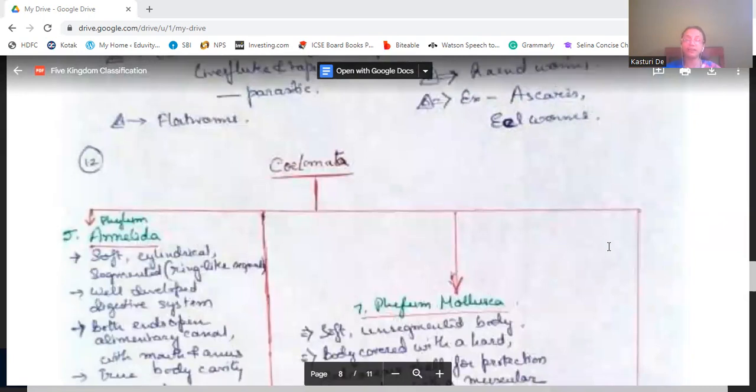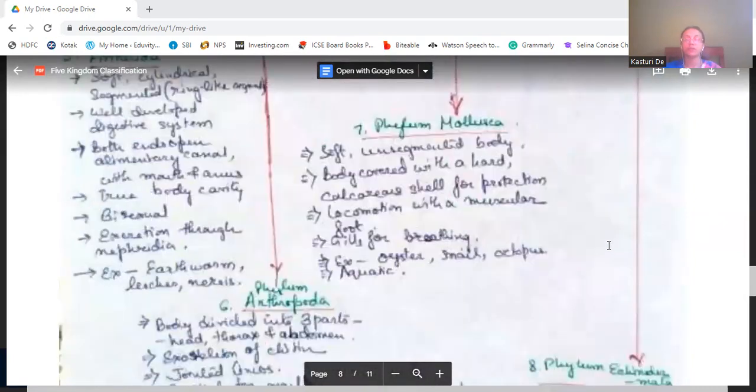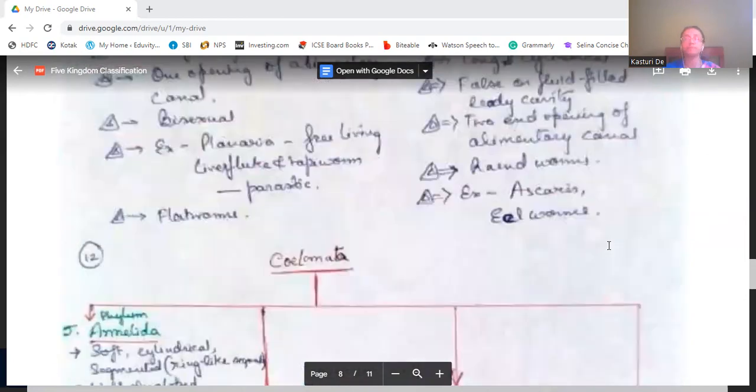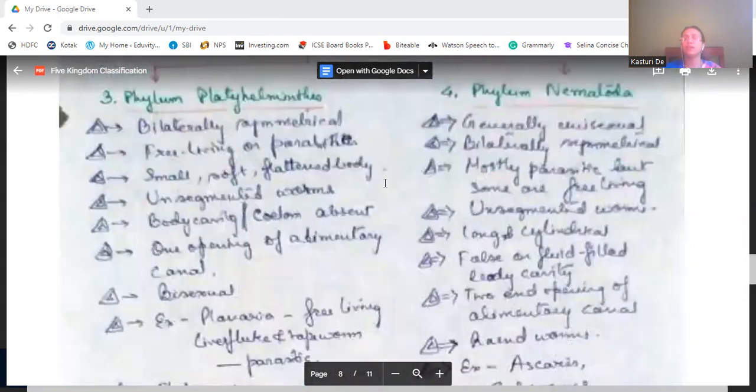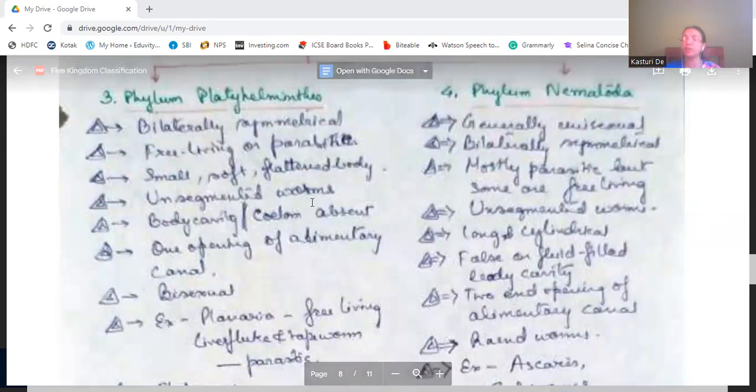Annelida are generally free living. Some are parasitic also, because leeches feed on the blood of other animals.